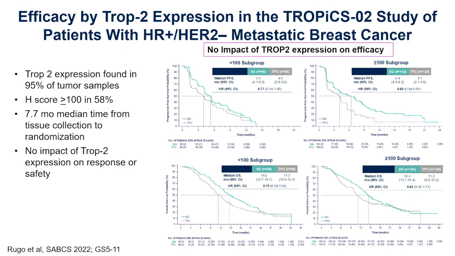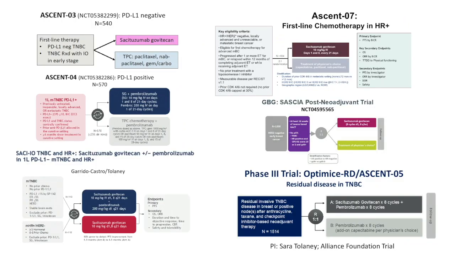Now, we also looked at TROP2 expression. HER2 low, you get this HER2 ADC, very effective. And the same was true here. Very low TROP2 expression, we saw efficacy of SG. So there was no impact of TROP2 expression on efficacy of a TROP2 ADC, just showing you that we're not really good at looking at this particular target, HER2 or TROP2, with standard IHC approaches. And interestingly, we saw a high H-score in about 58%, but TROP2 expression was seen in almost all tumors.